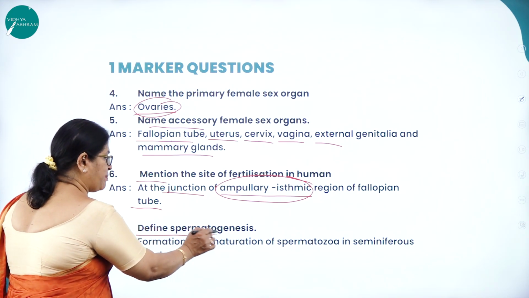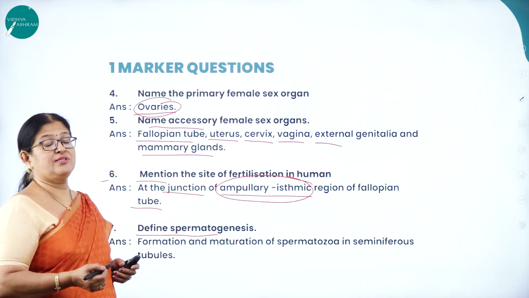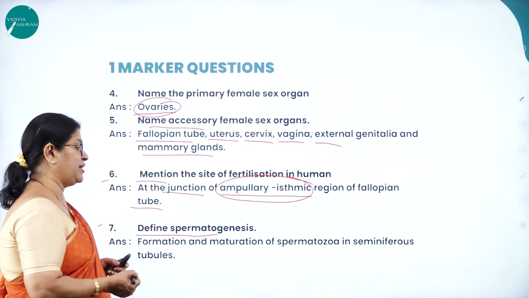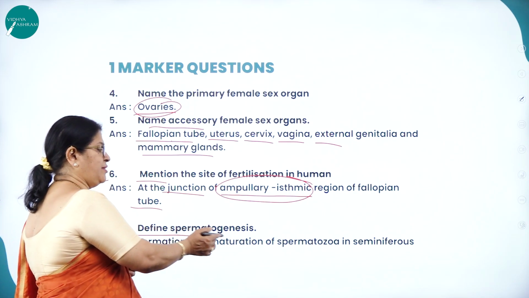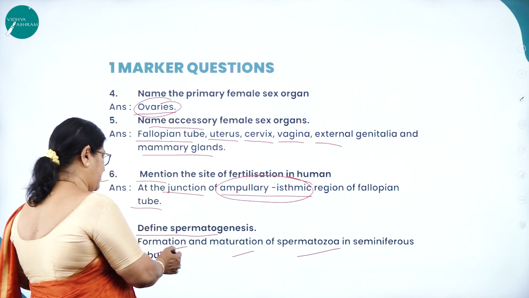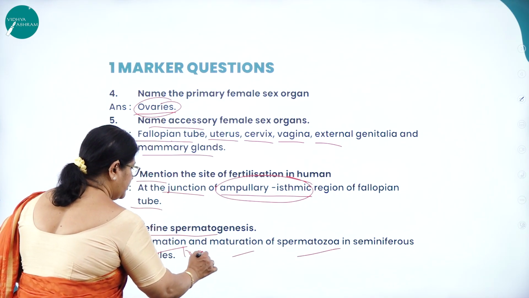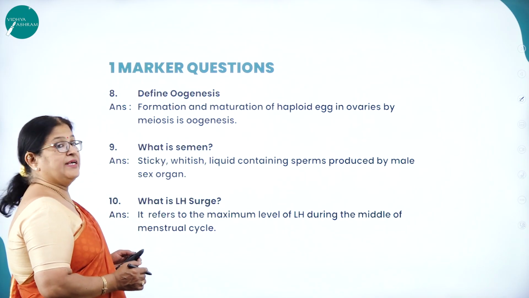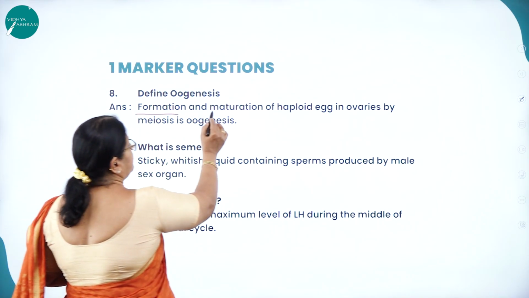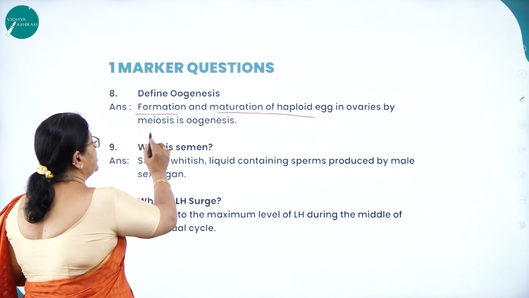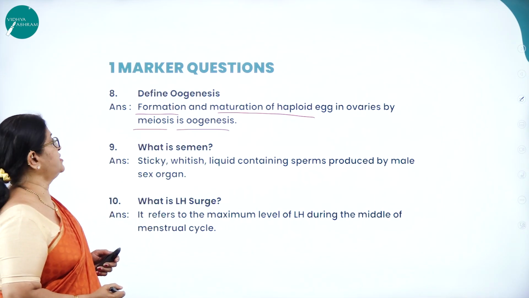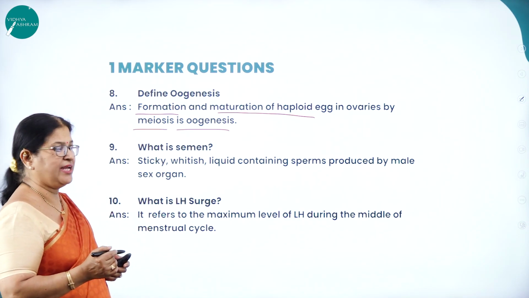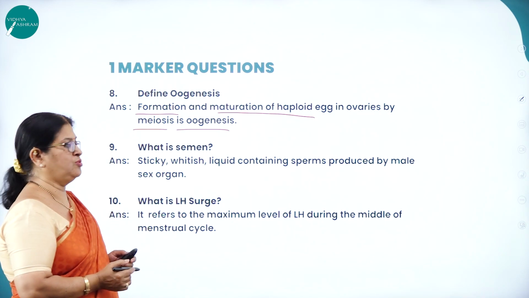Then define spermatogenesis. As I said, gametogenesis involves 2 very important processes, namely spermatogenesis and oogenesis. The process of formation and maturation of spermatozoa into sperms in seminiferous tubules is called spermatogenesis. Then define oogenesis. The process of formation and maturation of haploid egg in ovaries by meiosis is called oogenesis.